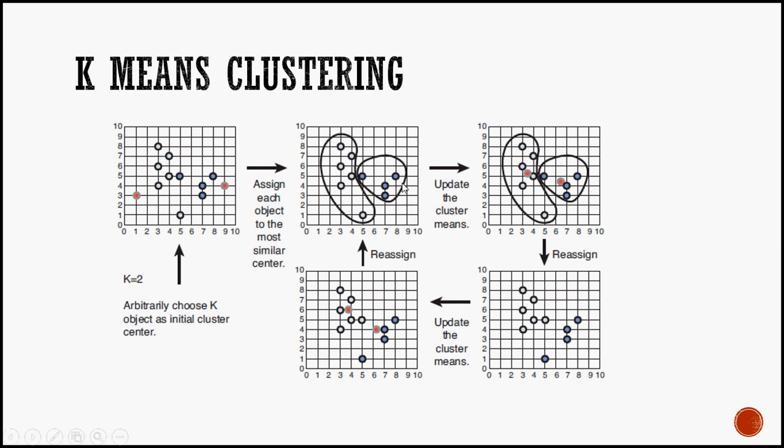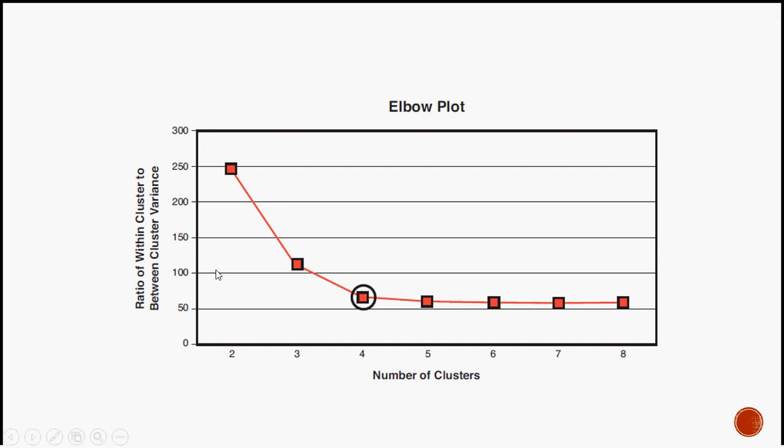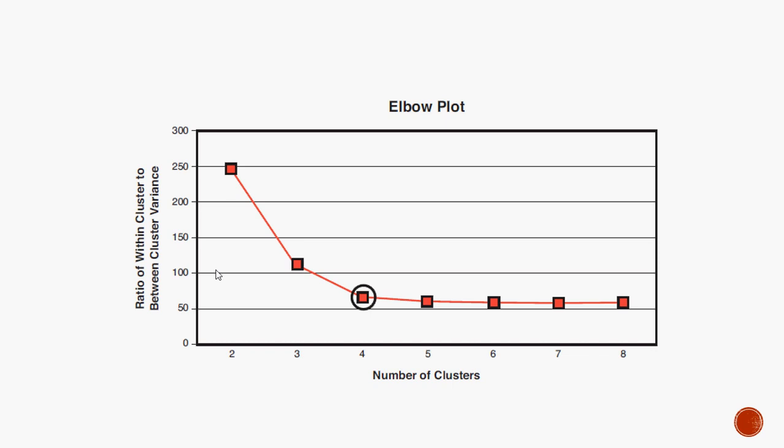So now, as I had been telling you, what would be the ideal number of clusters that I would really require? Because I am the one who has to decide on the number of clusters. So in that case, what is the real ideal number? This ideal number is again calculated by an elbow plot.